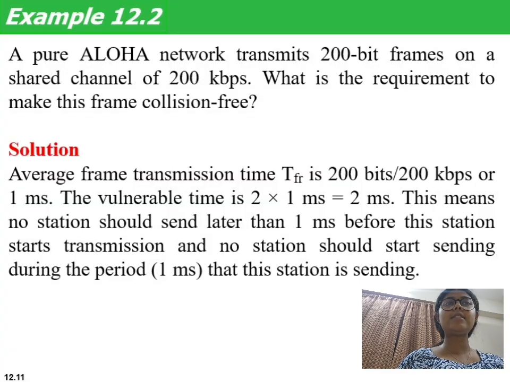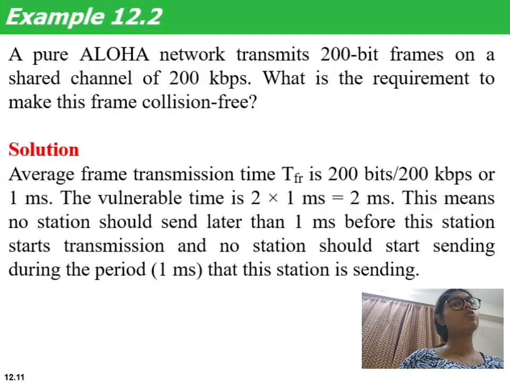As we know, for pure ALOHA, the vulnerable time is 2t. So here the vulnerable time becomes 2 × 1, which is 2 milliseconds. This means that if another station transmits within this 2 millisecond period, then for sure a collision will occur. But if it is sent at any other time, there won't be any collision.